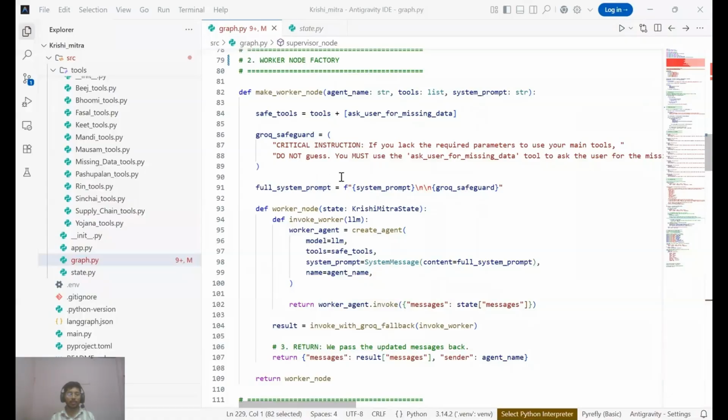I applied a strict instruction to every single worker telling them, if you lack a required parameter, do not guess. Use the ask user for missing data tool. By injecting this into the system prompt of every agent, I prevented the LLM from hallucinating variables like district name or crop types.